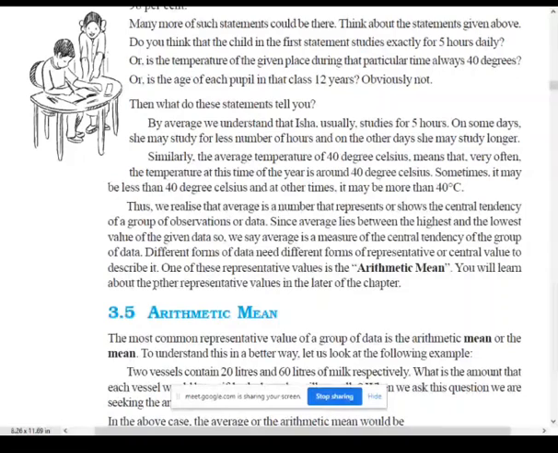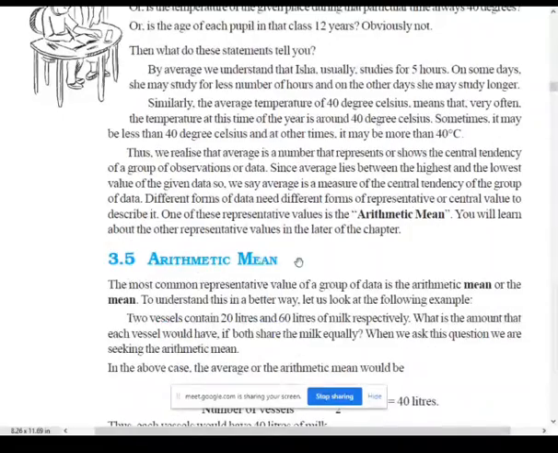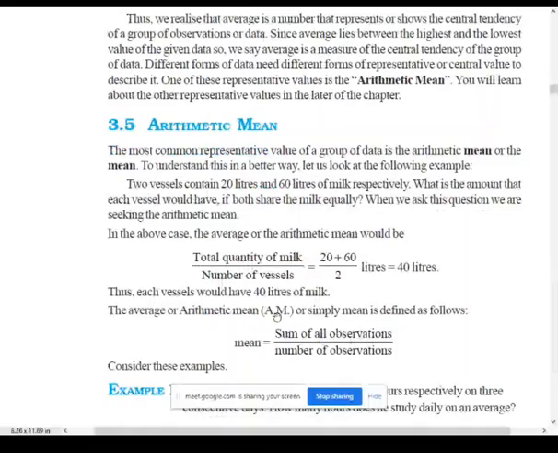Okay, so mean and average are both the same words but with different meanings. Generally we use mean in other concepts, but when it comes to data handling, we are using arithmetic mean. Now how to find the arithmetic mean? You can see the question and the formula here.